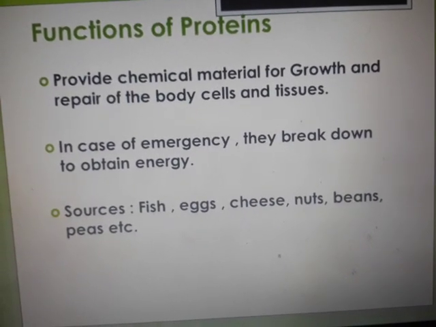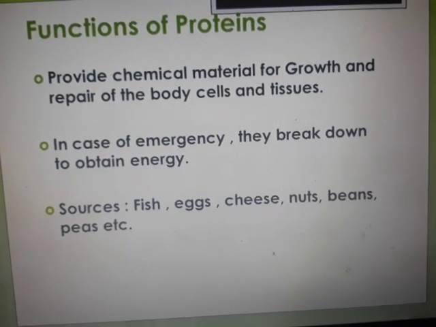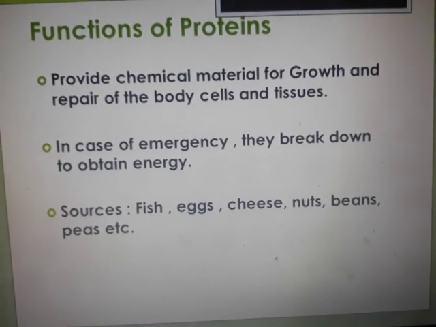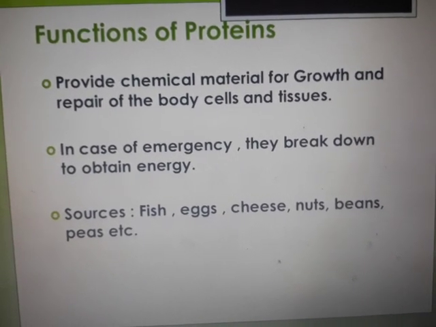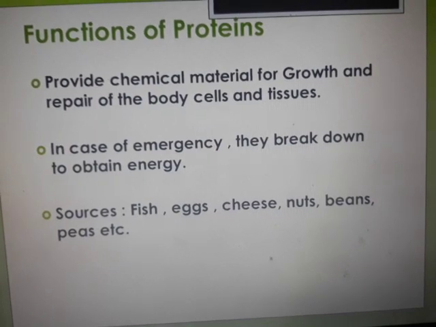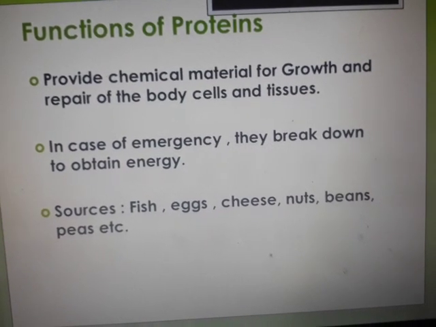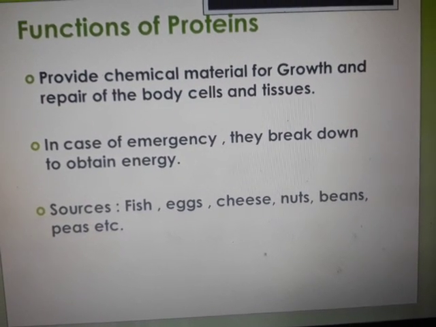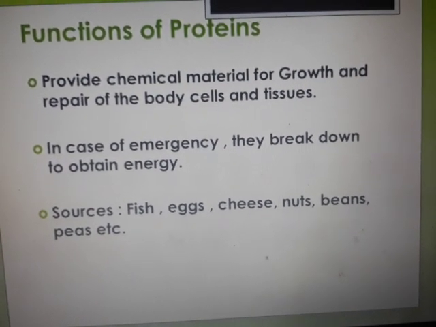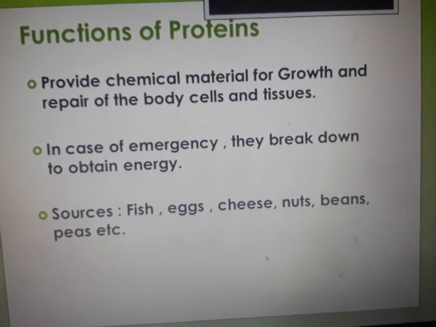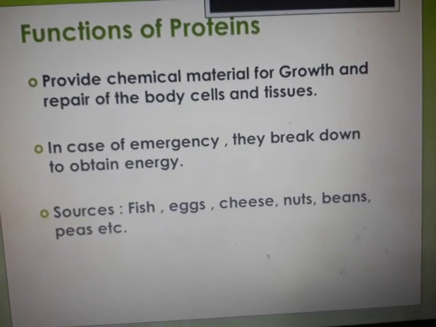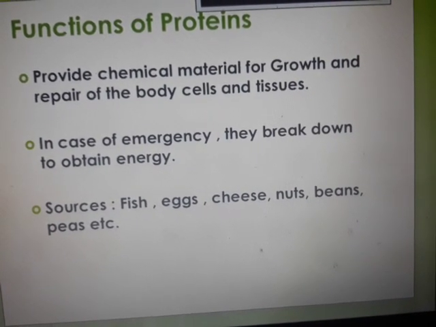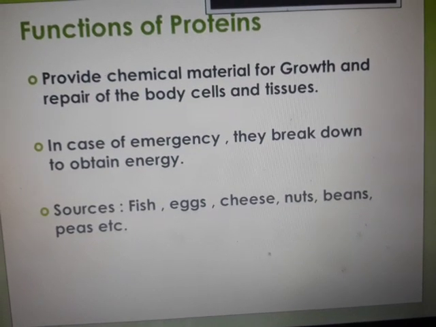The function of proteins is that it mainly provides chemical material for growth and repair of the body cells and tissues. That is why you people need proteins and carbs in more amounts. Why? Because you need it for the growth of your bones, growth of your muscles, and in case of emergency they break down to obtain energy as well. If fats go scarce, if carbohydrates are vanished, then it comes down to the proteins and they can also provide you some kind of energy. The sources of proteins we all are aware of are fish, eggs, cheese, nuts, beans, peas, etc.